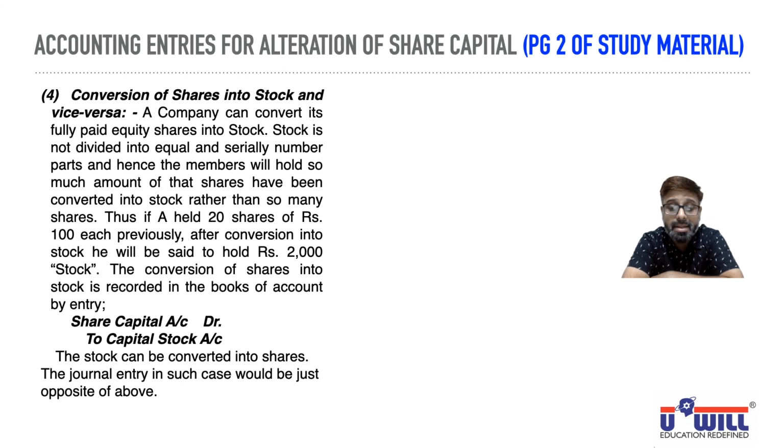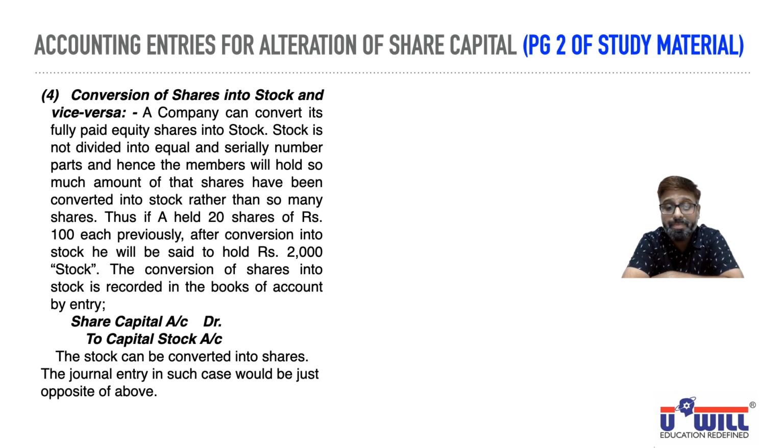And hence, the members will hold so much amount of shares that have been converted into stock rather than so many shares. It means stock just has a total value. It doesn't have quantity and it doesn't have face value.